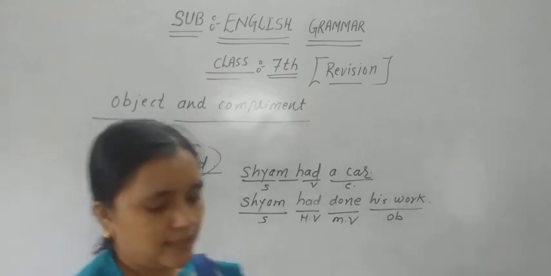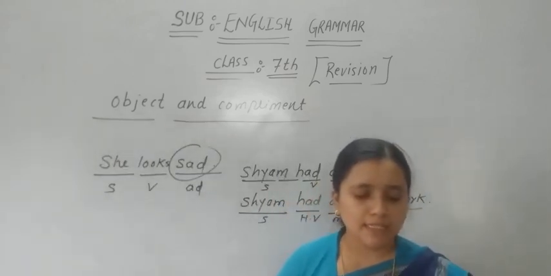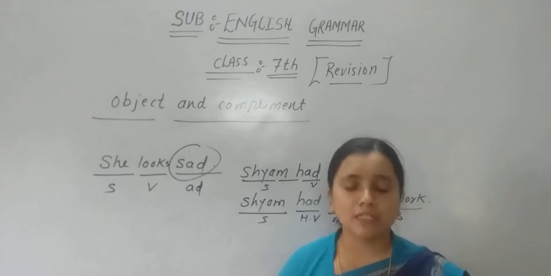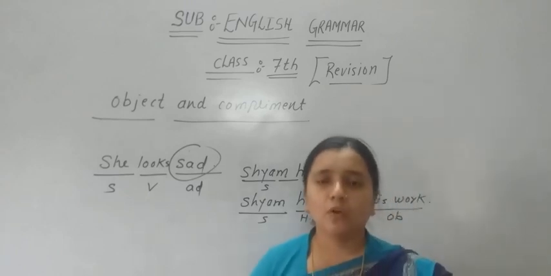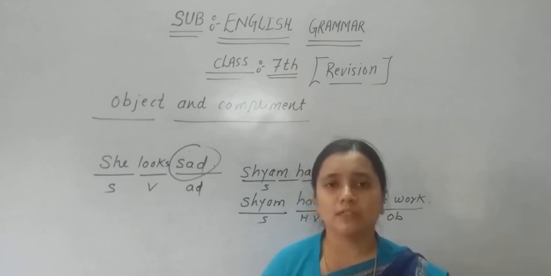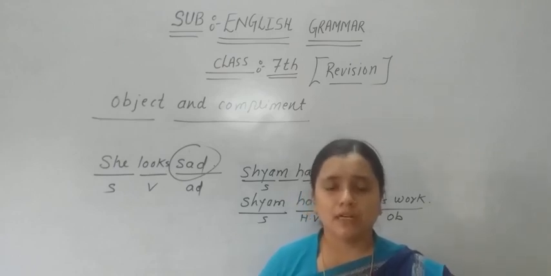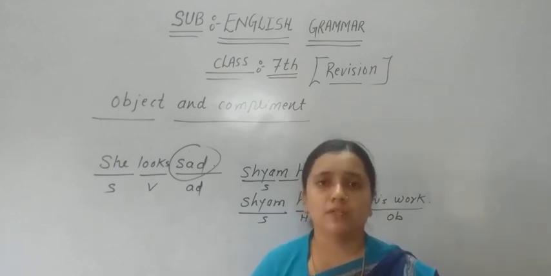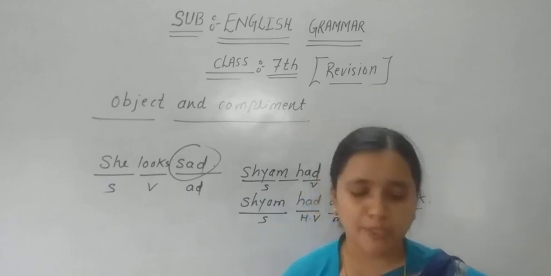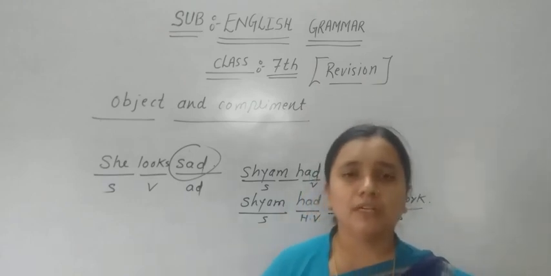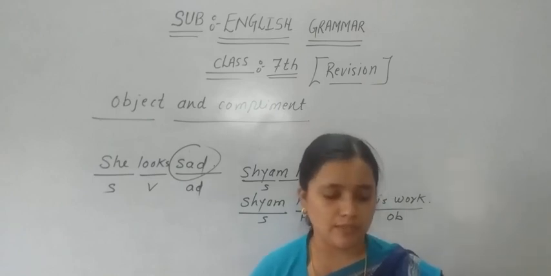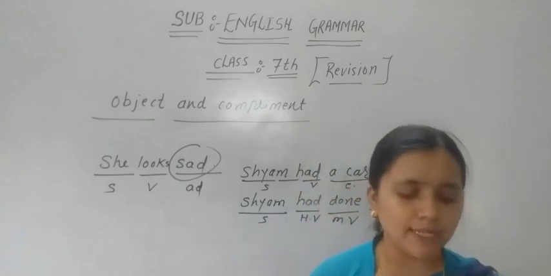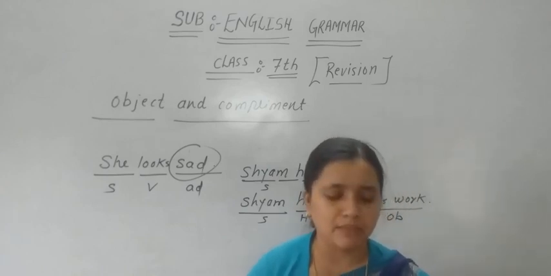Now let me discuss exercise 6. Circle the object and underline the complement. When I got your books for correction, I saw a lot of mistakes, so just make the corrections. If you have your books, cross check your answers. The first example: Shakil had a parrot.